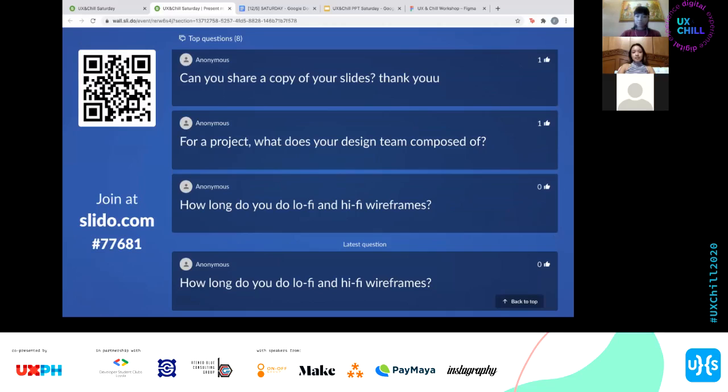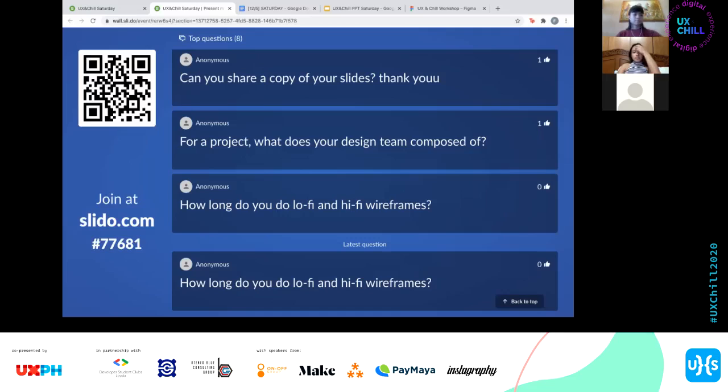May mga project na heavy on the visual need, so we actually assign probably one visual designer and one strategist. But there are projects who have really big interaction needs, like mga big mobile app projects. Sometimes we have to put in more interaction designers for that. May mga projects then there's a mix. I think right now we're trying to balance and do a mix of an interaction and a visual designer both in the same team. Strategists, they usually may isang strategist for one project most of the time.